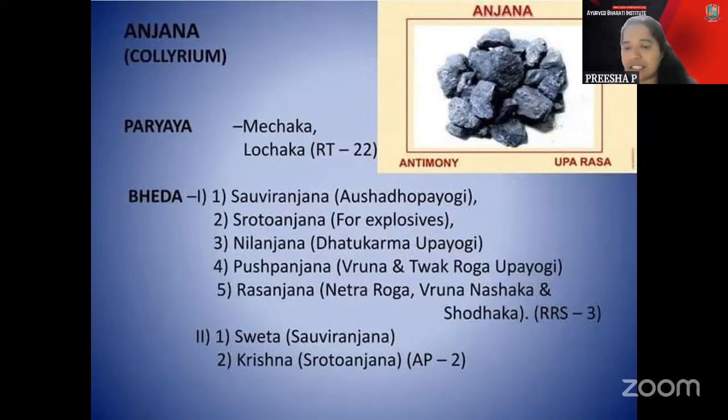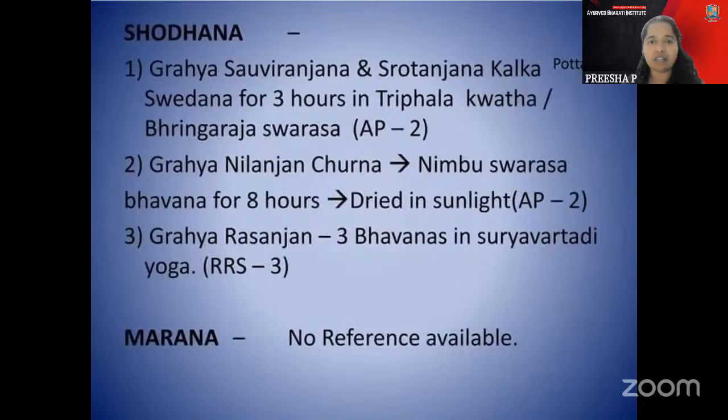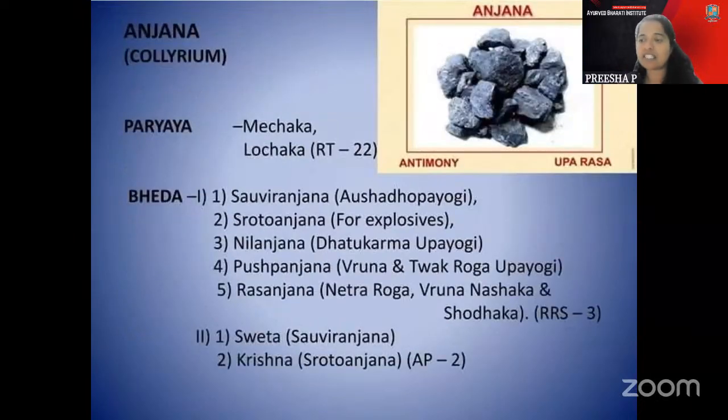Here, the types are like Sauviranjana, Rasanjana, Shrotoanjana, Pushpanjana, and Neelanjana part. Here, this part is very important because the questions were asked like, what is the chemical formula of Sauviranjana, Rasanjana, Shrotoanjana, like that the questions were asked. So I will write down what is mentioned here, as it's not mentioned here. Okay.